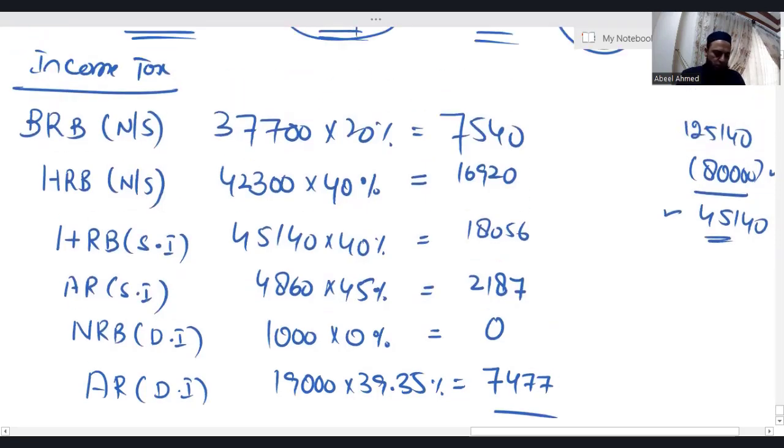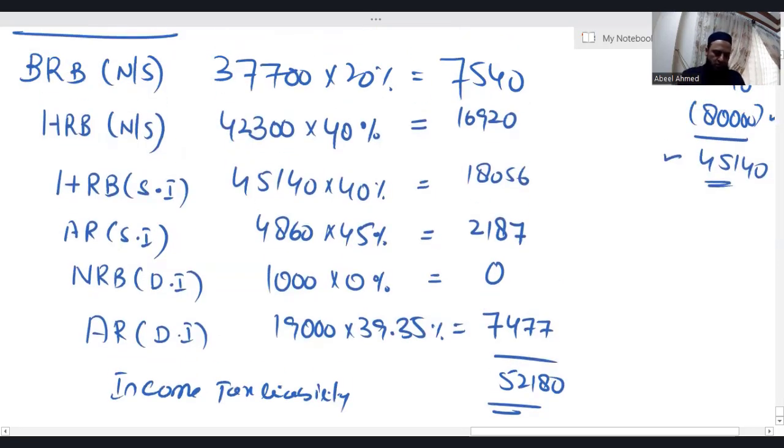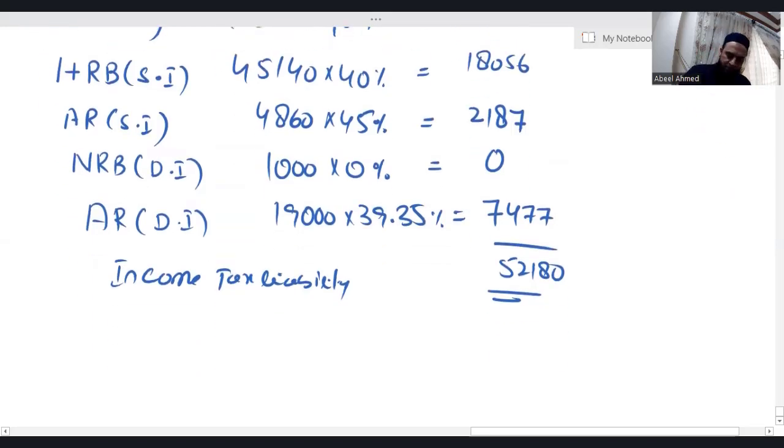7,540 plus 16,920 plus 18,056 plus 2,187 plus 7,477. I'm getting 52,180. Income tax liability. Let me just recheck. 7,540, 16,920, 18,056, 2,187 plus 7,477. Yes, correct. Okay.